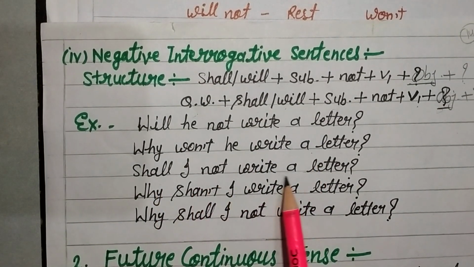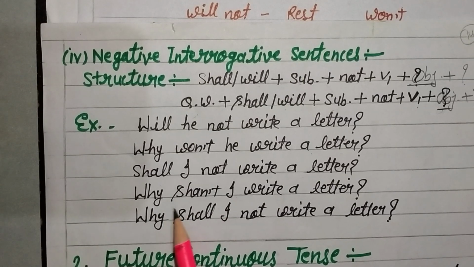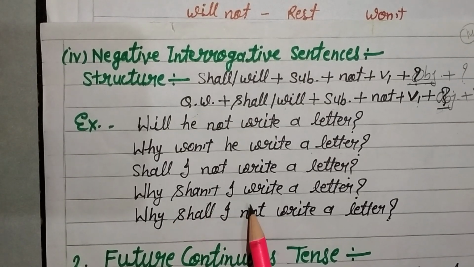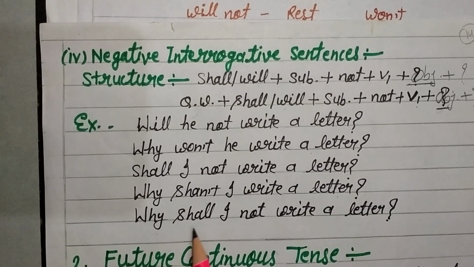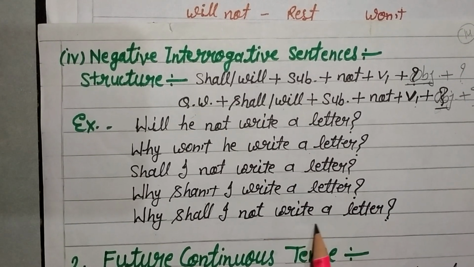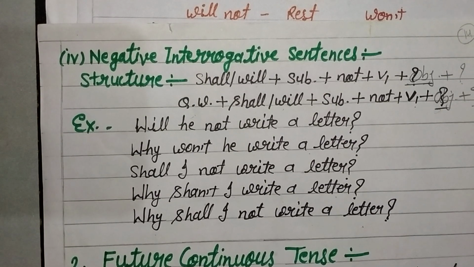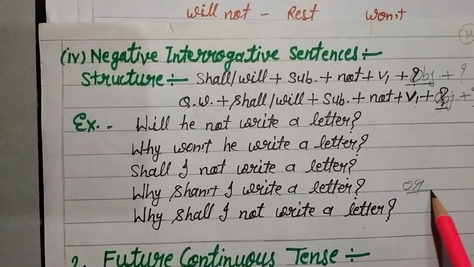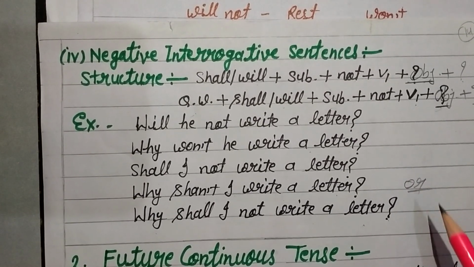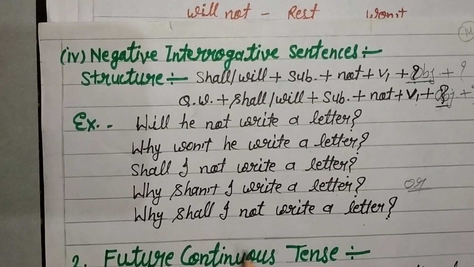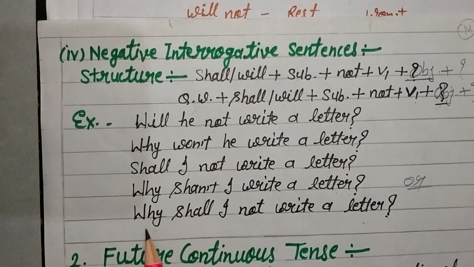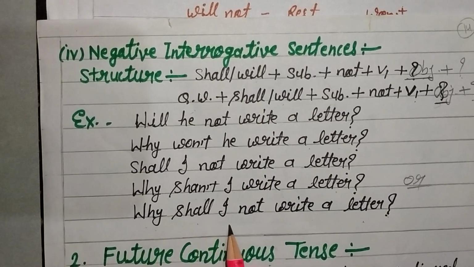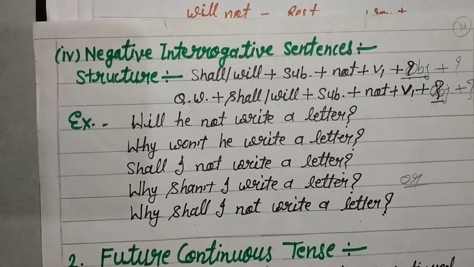Shall I not write a letter? Why shan't I write a letter? Or why shall I not write a letter? Okay, we use this one or this one. The meaning of both the sentences is the same. Why shan't I write a letter? Why shall I not write a letter?